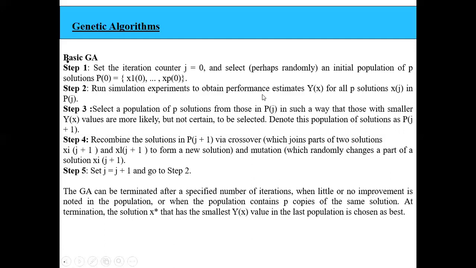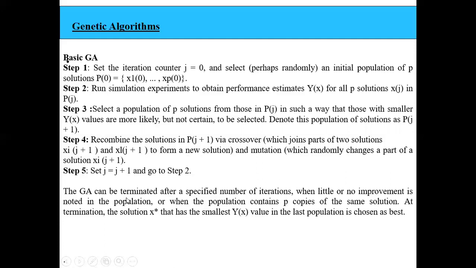Once again run the simulation experiments to obtain the output values for P of j plus 1. Check whether the output Y of x has smaller values. For those which have smaller values, that particular population of solutions becomes P of j plus 2. Again we recombine the solutions, increment the j value and go back. This should be continued until it can be terminated.